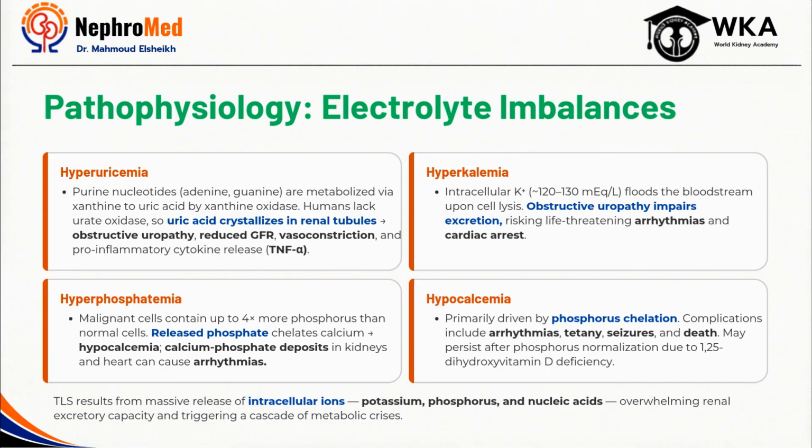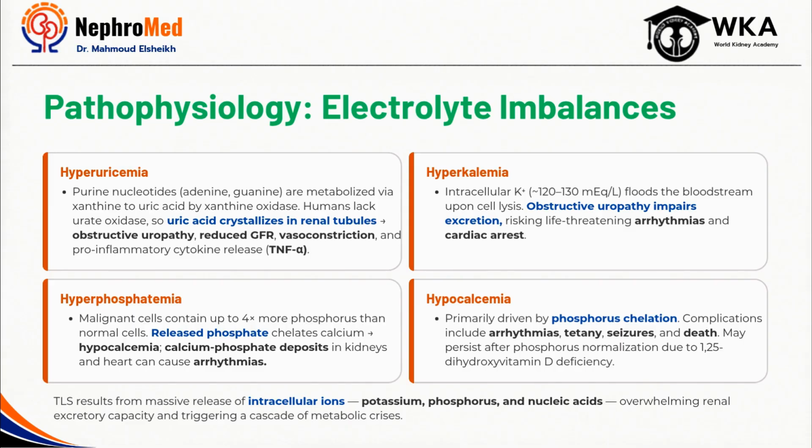At the same time, large amounts of intracellular phosphate are released into the circulation. This phosphate binds calcium, producing hypocalcemia, while calcium phosphate complexes can deposit within the kidney and other tissues, further worsening organ dysfunction. Hyperkalemia is often the most immediately life-threatening abnormality because potassium is predominantly intracellular. Rapid cell lysis can result in a sudden and substantial increase in serum potassium, placing patients at high risk of fatal cardiac arrhythmias.